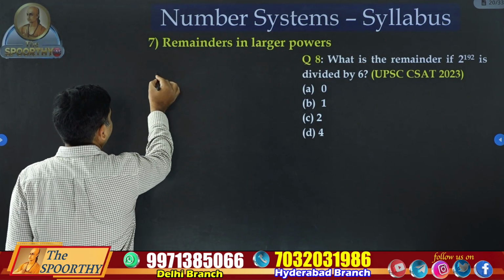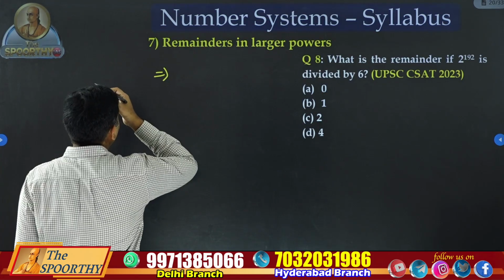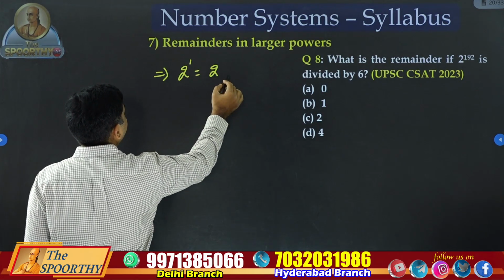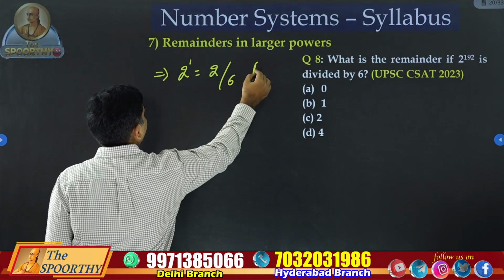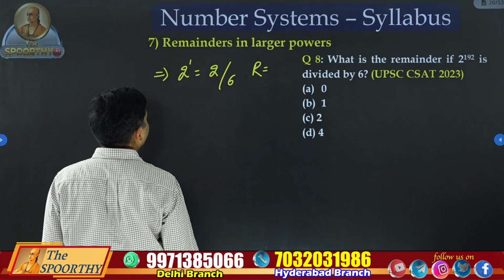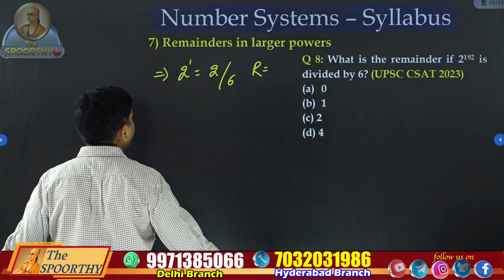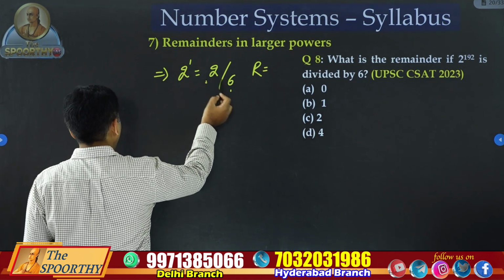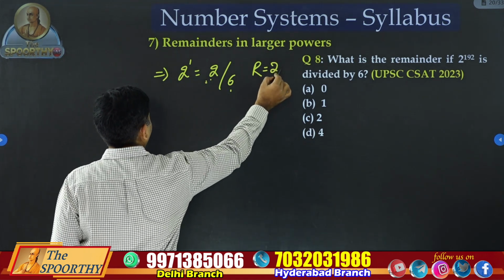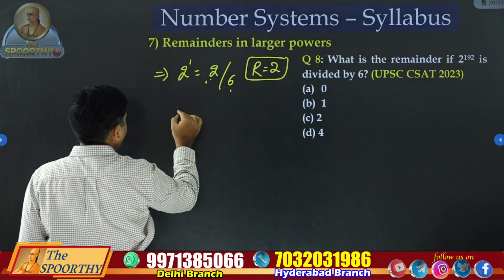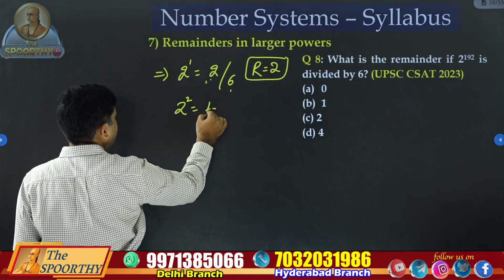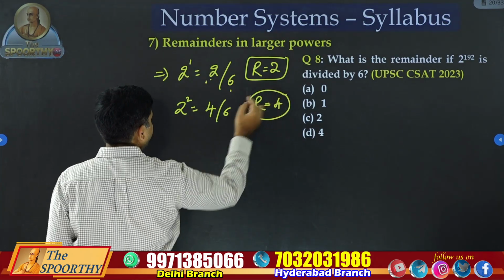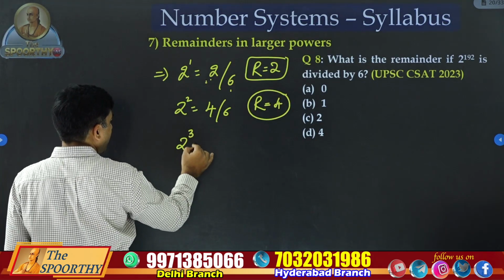Okay, I'll tell you in a different way. What is 2 power 1? It is 2. When 2 is divided by 6, what is the remainder? 2 is a smaller number, 6 is bigger, so this won't divide; you are left with 2 only. 2 is the answer. If it is 2 square, that means 4. 4 divided by 6, the remainder is 4. One more example, 2 power 3.